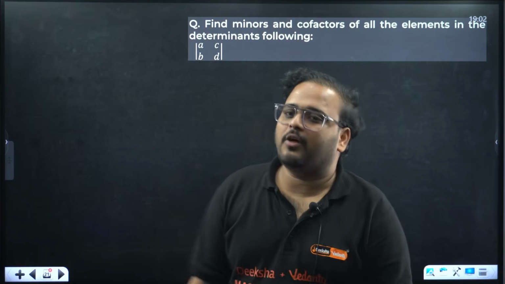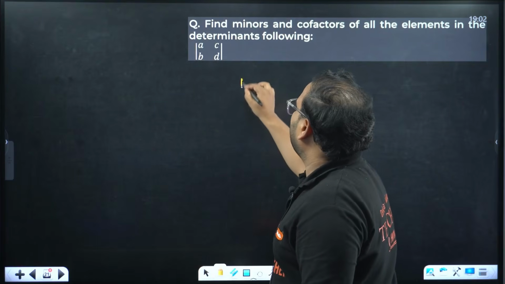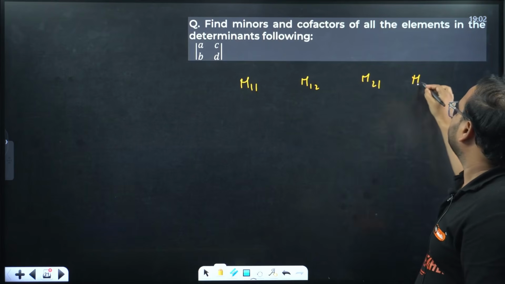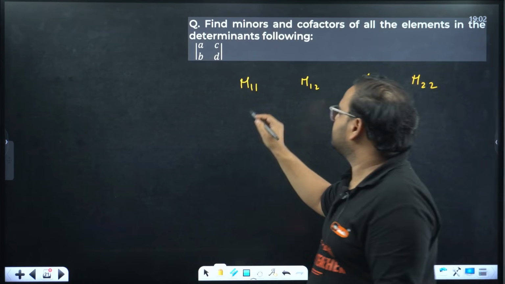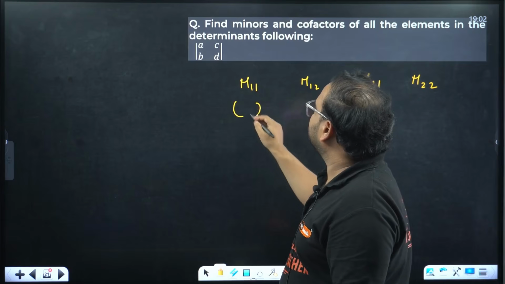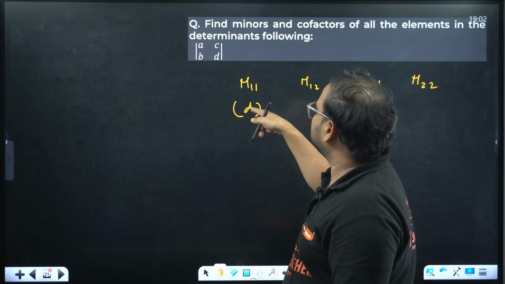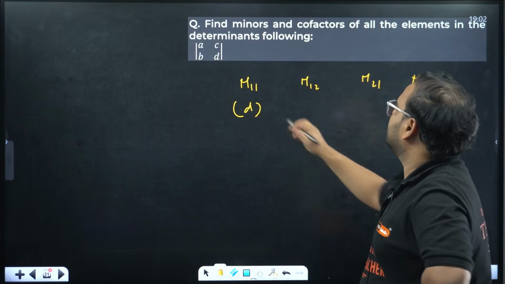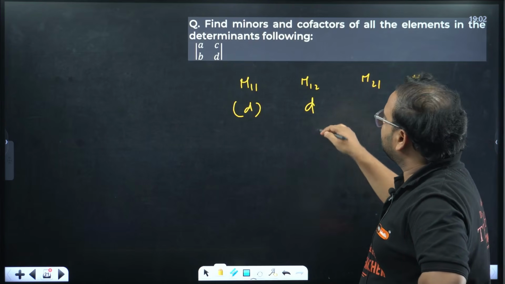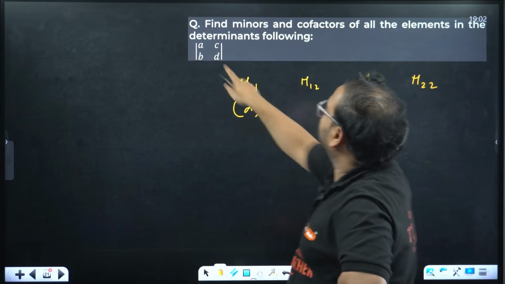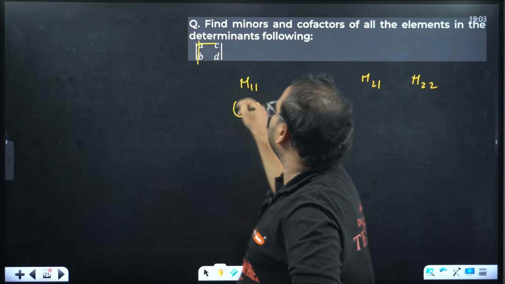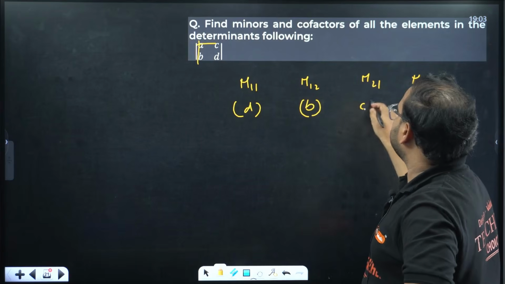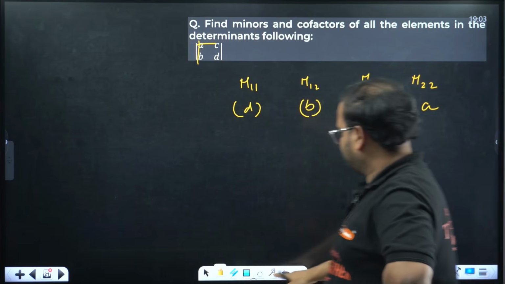Find the minor and cofactor of all the elements. This is simple, right? We'll have M11, M12, M21, M22. Check. M11 will be what? Over here, we'll have this value as D, positive only because it is even. Over here, actually this is always the same, no problem. There's no sign over here. This will be B. Okay, whatever. For M11, you're going to have to remove this and this, so you'll have D. For that, you'll have B. For this, you'll have C. For this, you'll have A. Correct, right?